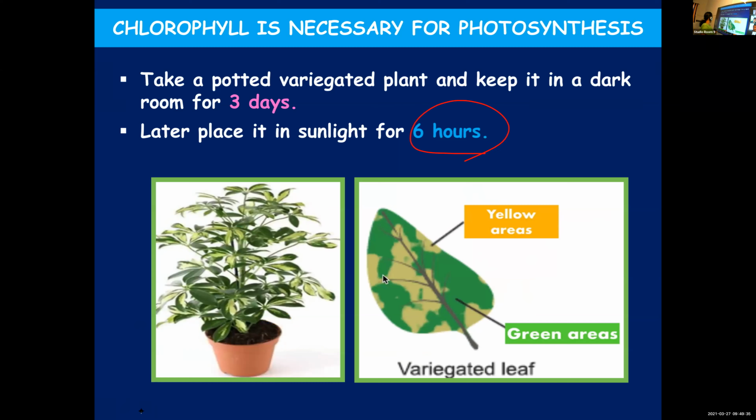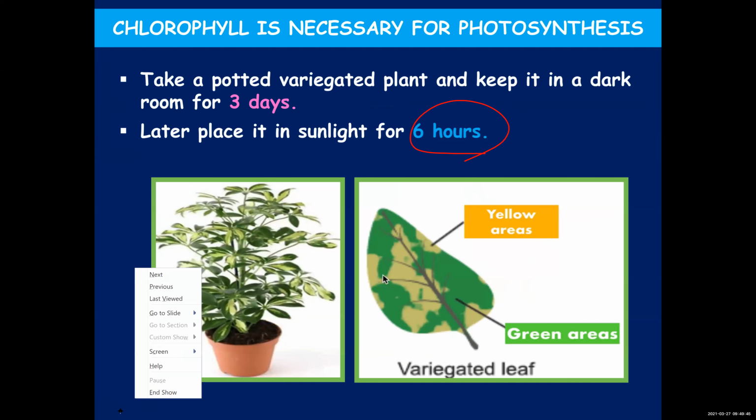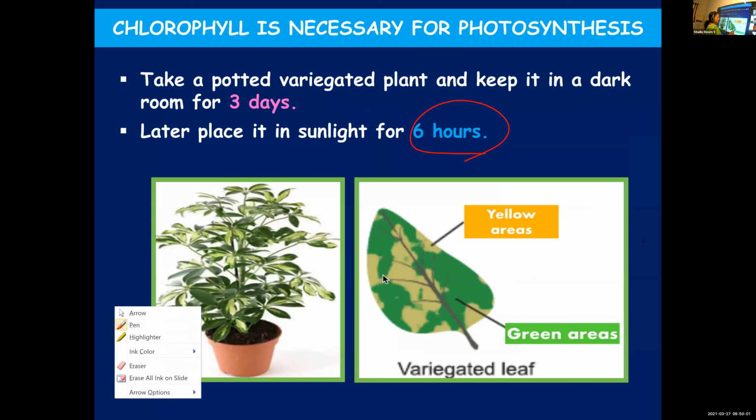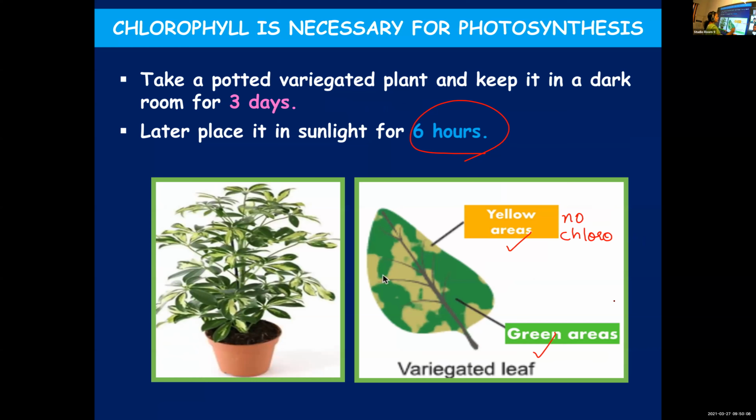Now, you have seen the leaf, no? One leaf, it is plucked and it is shown here. It has got green areas and yellow areas. Yellow areas, there is no chlorophyll. Chlorophyll is a green pigment. So yellow areas, no chlorophyll. Green areas, chlorophyll is present. Okay. Now let's see what happens when we perform a starch test.